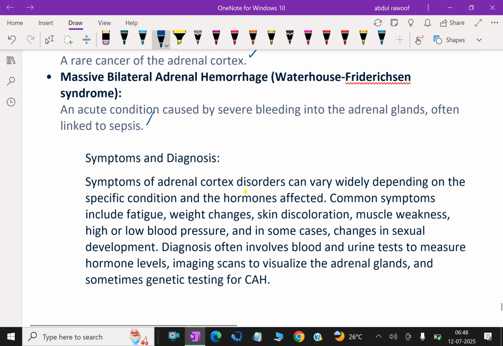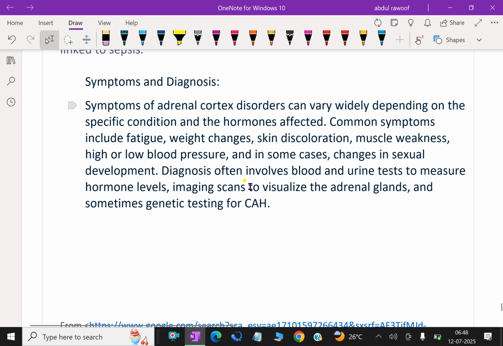Symptoms and diagnosis. Symptoms of adrenal cortex disorders can vary widely depending on the specific conditions and the hormones affected. Common symptoms include fatigue, weight changes, skin discoloration, muscle weakness, high or low blood pressure, and in some cases, changes in sexual development. Diagnosis often involves blood and urine tests to measure hormone levels, imaging scans to visualize the adrenal glands, and sometimes genetic testing for CAH.